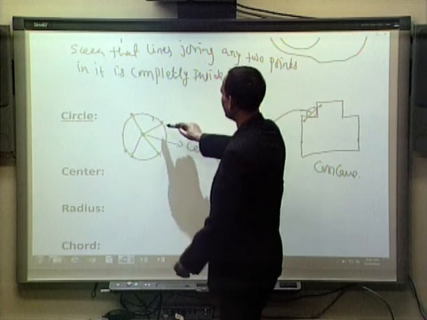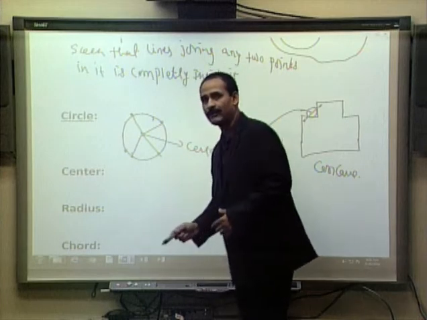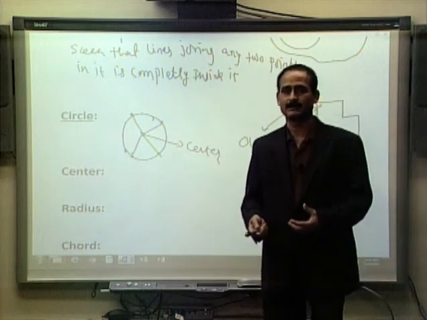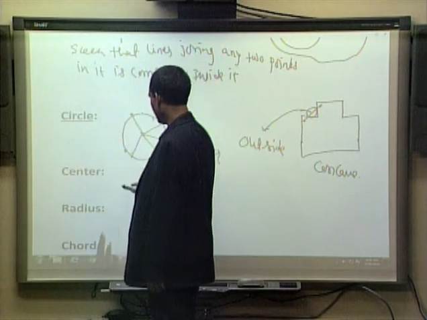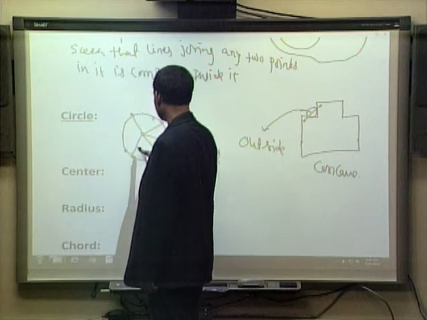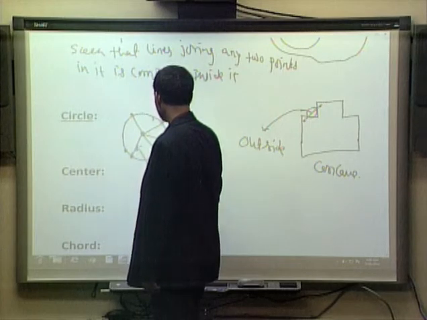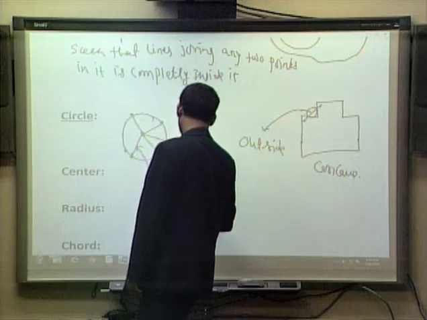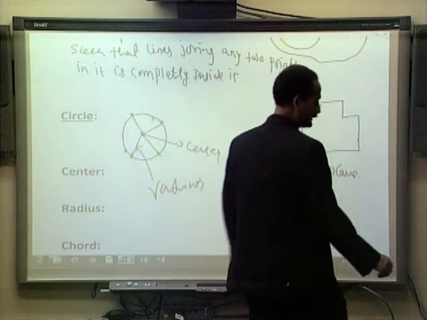If this point is 5 cm away from the center, this point will also be 5 cm away from the center. The distance of any point on the circle from the center is called the radius.